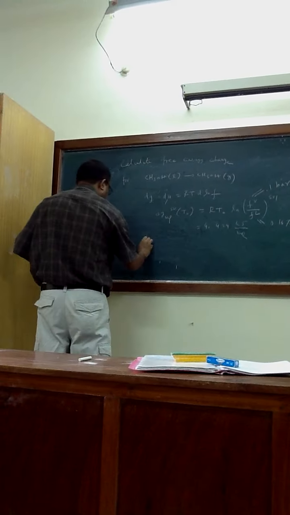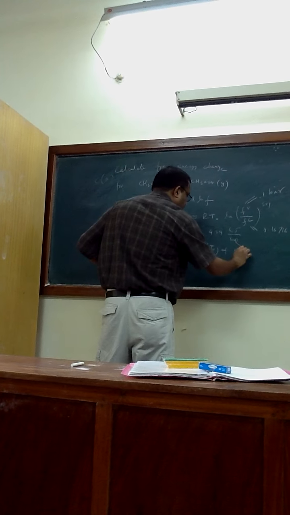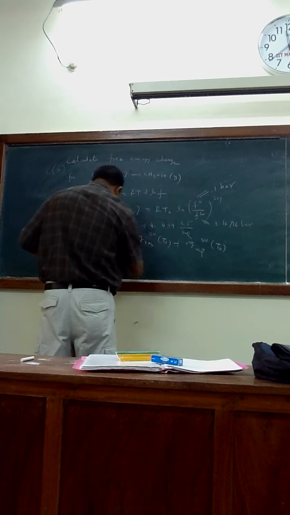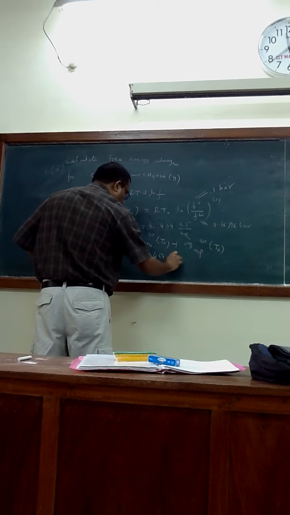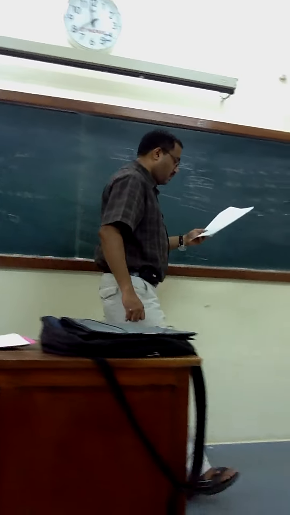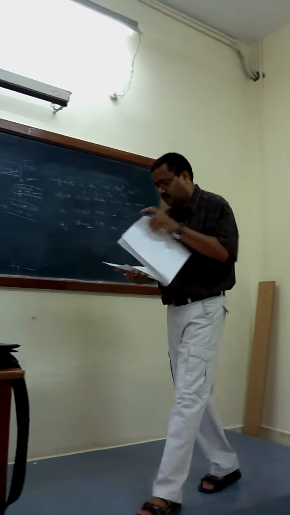So delta G SS1 at T0 will be delta G reaction SS1 T0 plus delta G vaporization SS1 T0, and it comes roughly, for information, minus 24.454 kilojoule per mole. You can do the calculation.